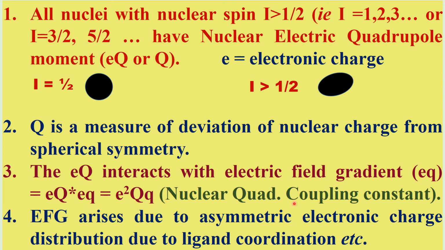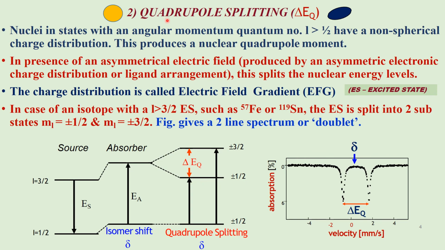This is called the nuclear quadrupole coupling constant. This electric field gradient arises due to asymmetric electronic charge distribution, which arises due to asymmetric ligand coordination. We will see this further. So, what is quadrupole splitting? It is represented by delta EQ.